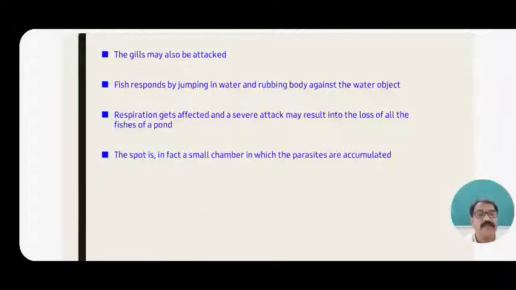When this parasite affects the gills, the gills may be consumed by the parasite. Ultimately respiration is reduced, and when respiration is reduced, the fish suffocates, becomes asphyxiated, and responds by jumping in the water and rubbing its body against objects.